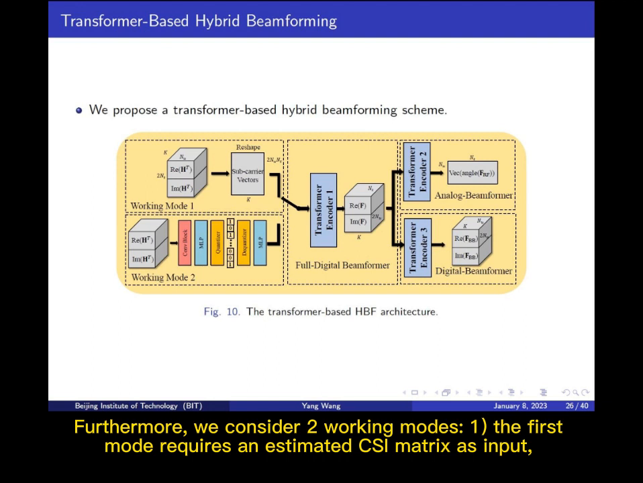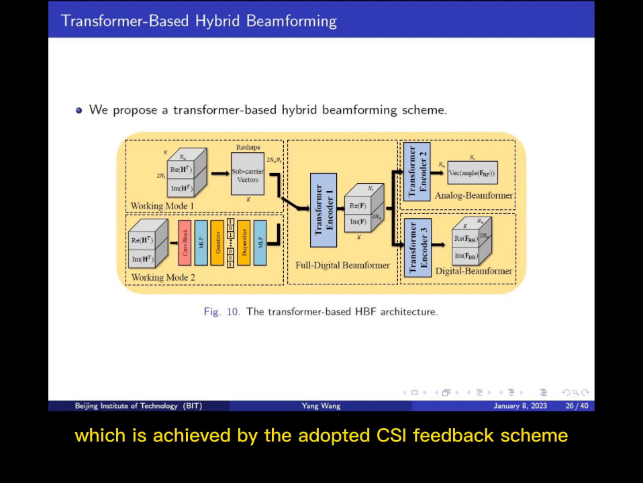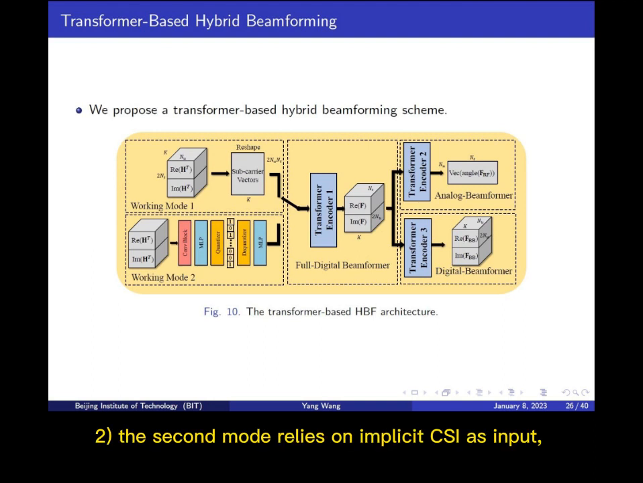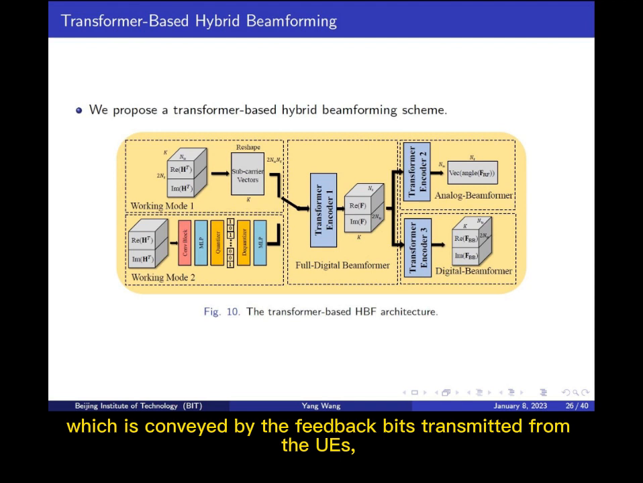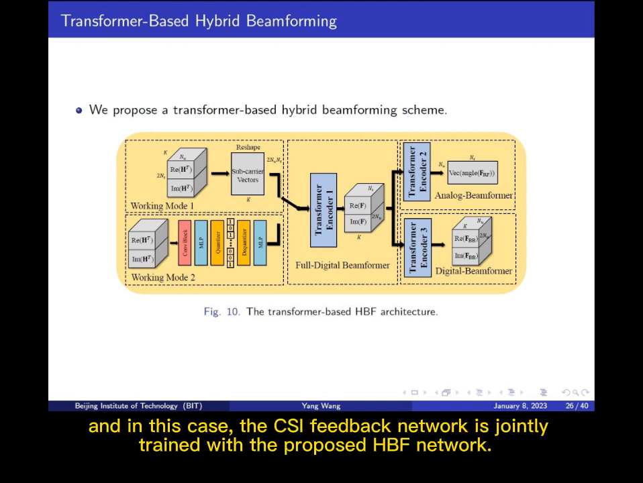Furthermore, we consider two working modes. 1. The first mode requires an estimated CSI matrix as input, which is achieved by the adopted CSI feedback scheme. 2. The second mode relies on implicit CSI as input, which is conveyed by the feedback bits transmitted from the UEs, and in this case, the CSI feedback network is jointly trained with the proposed HBF network.